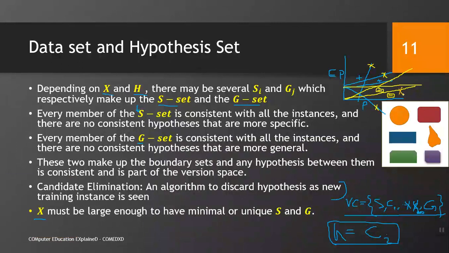This is eliminated. So, in this way, as we keep on looking at the examples, we keep on eliminating the hypothesis and finally, we are left with one hypothesis, that is our estimated hypothesis, right. And this figure shows that you may have a set of hypotheses, right. Hypothesis 1, for example, this is hypothesis 2, hypothesis 3, 4, 5 and 6, right. And we try to find the best hypothesis by looking at the examples. I hope the concepts in this slide are clear. We move toward the next slide.